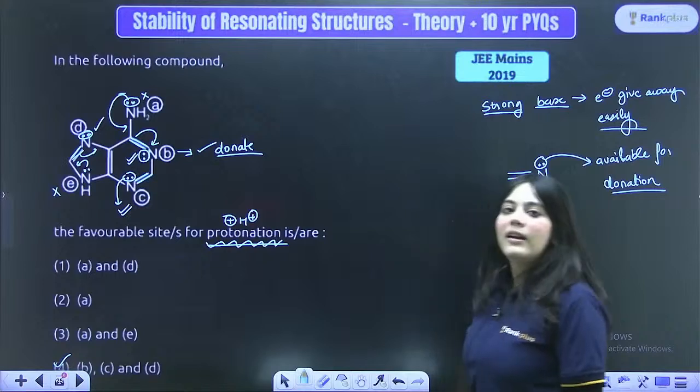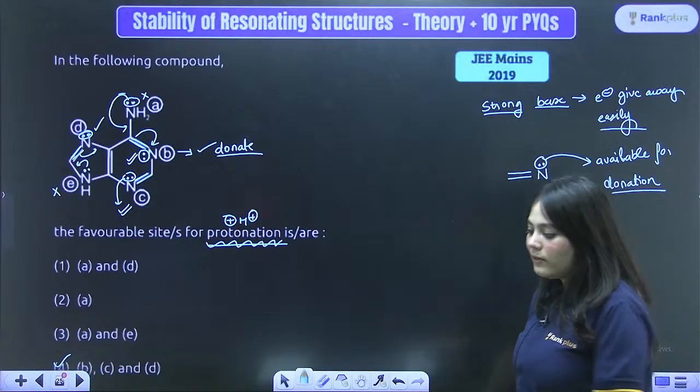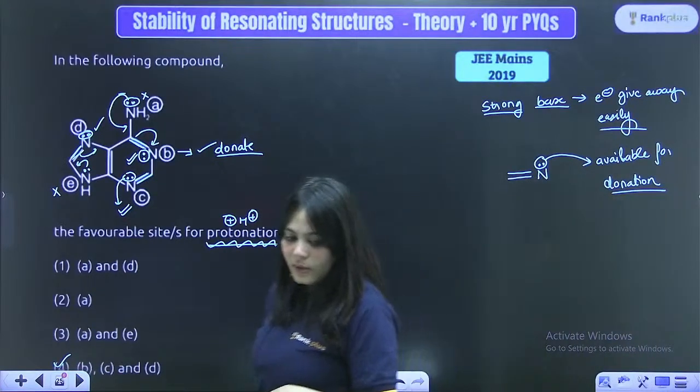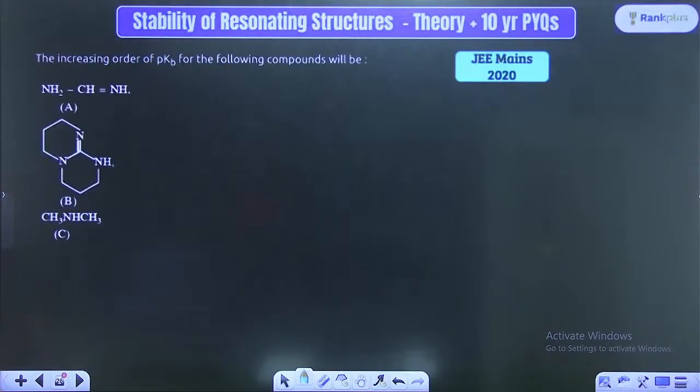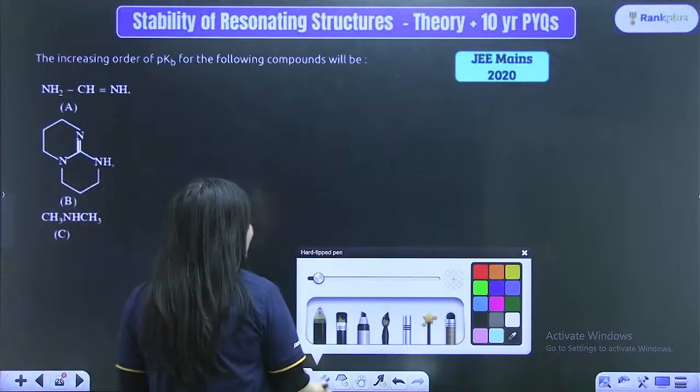Is this thing clear? Is this question clear to everyone? Right? Okay. Let's move forward to the next question on the screen. The increasing order of pKb value for the following compounds is.